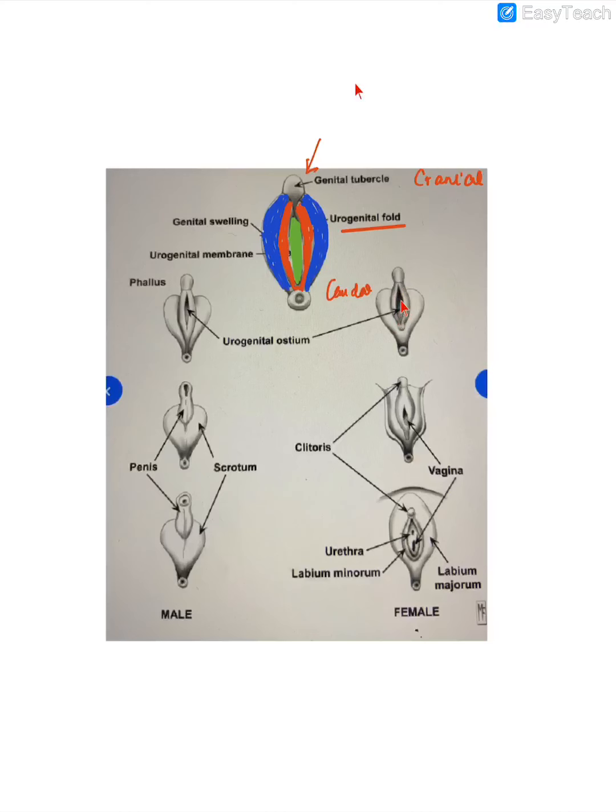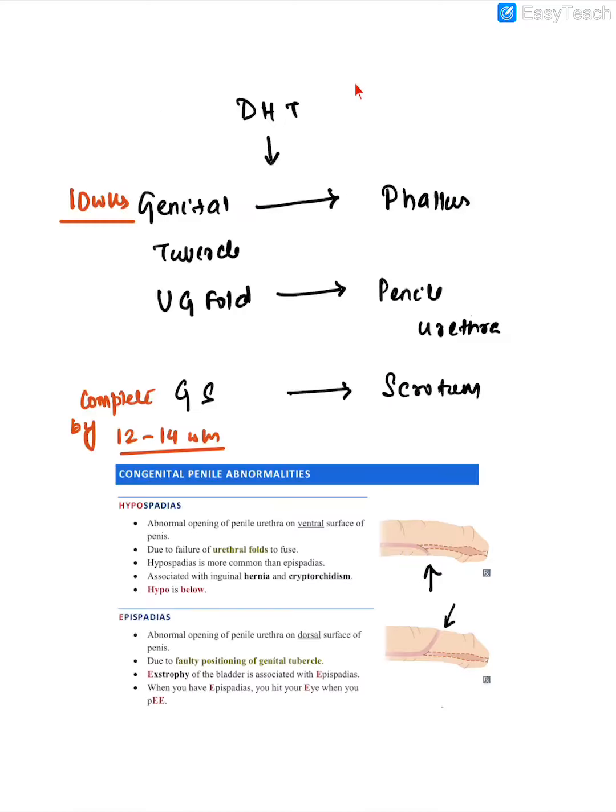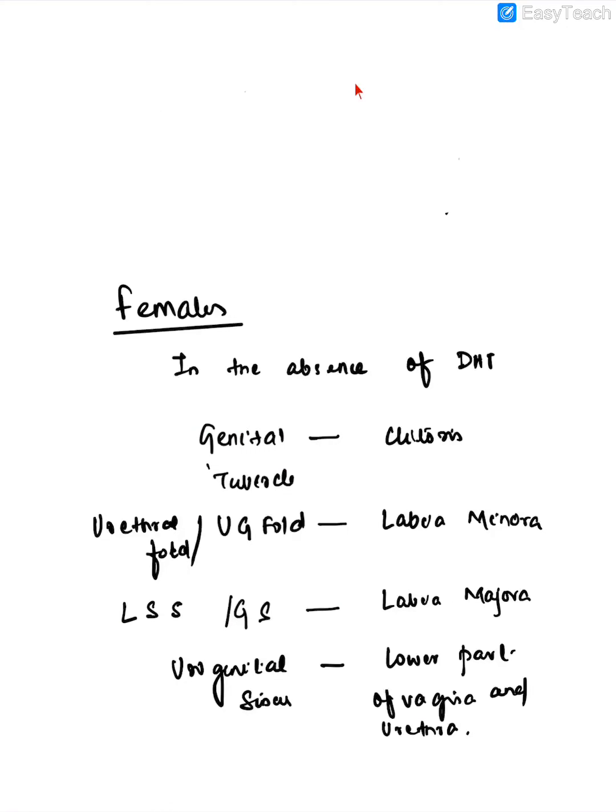This urogenital membrane will form the urogenital sinus, from which the sinovaginal bulb will develop, and it will lead to the development of the lower two-thirds of the vagina. This flanking red part, the urogenital fold, will become the labia minora, and the blue part, the genital swellings, will become the labia majora. Now this is the adult version. So this is how it happens.